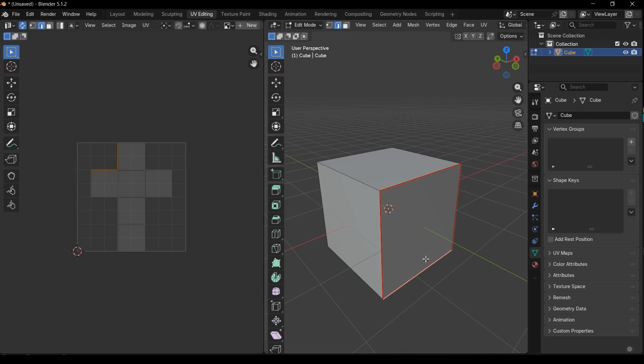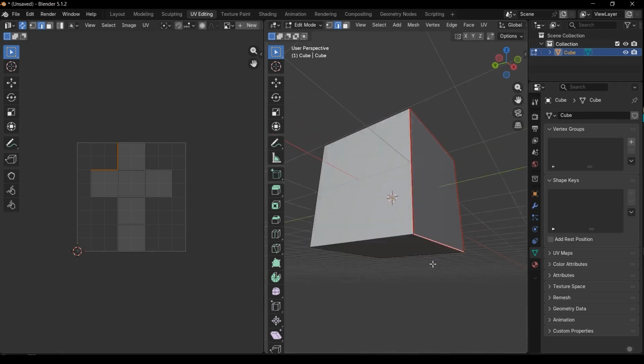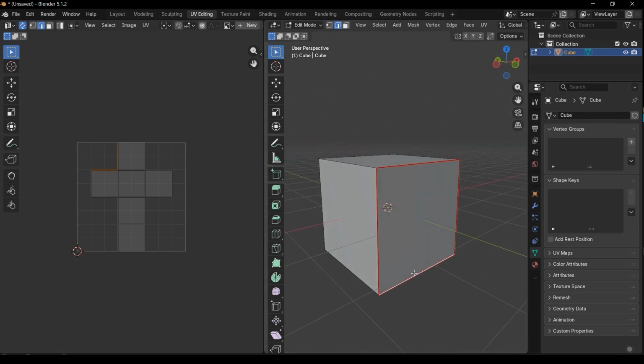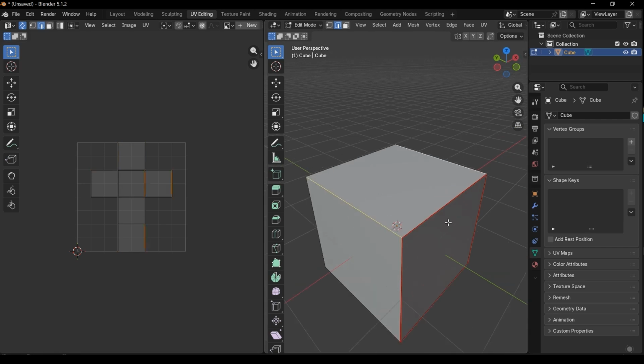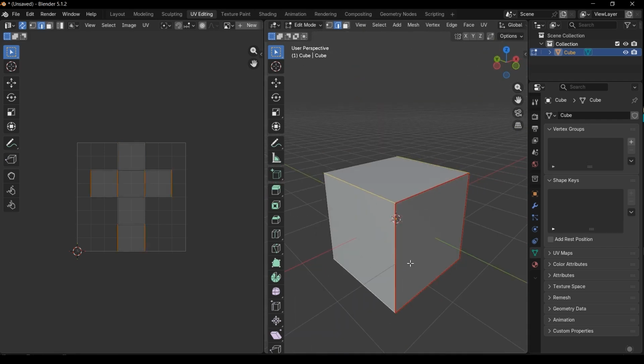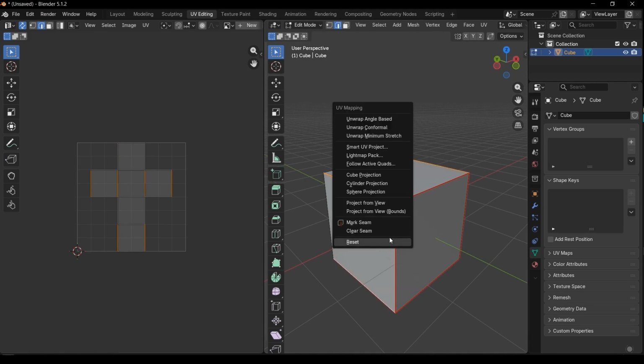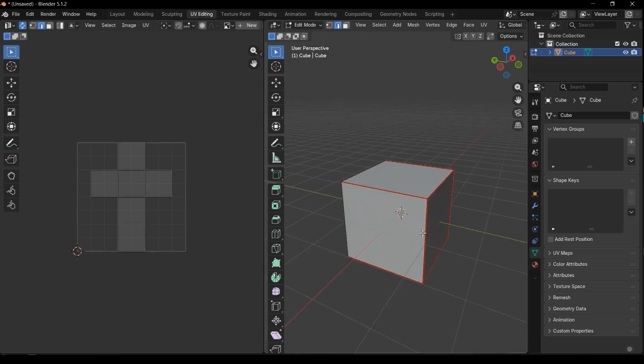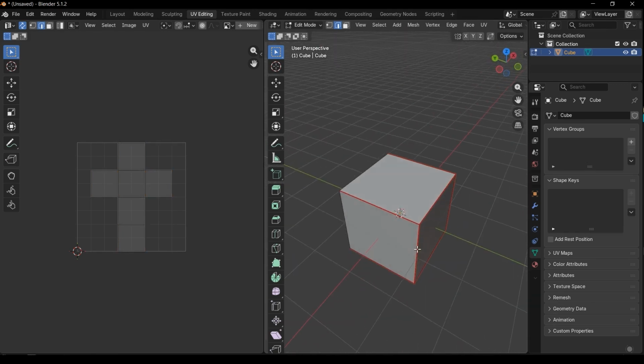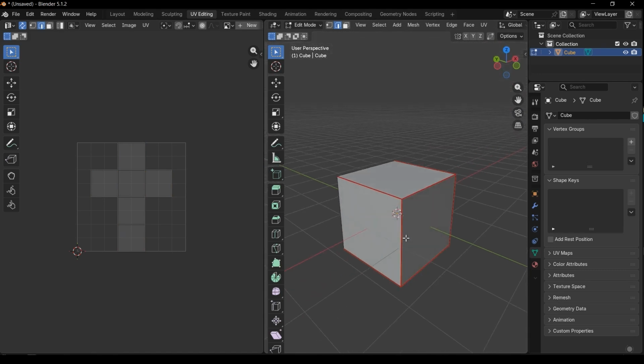Mark seam is a cutter, and now the red areas are cut out. Now we need to cut these edges, side edges. Press U and then mark seam. You can press clear seam to remove the cuts. Now we have the cuts, and we need to unwrap the UV. It will convert these cuts to a separate UV, and you can see it in real time at the